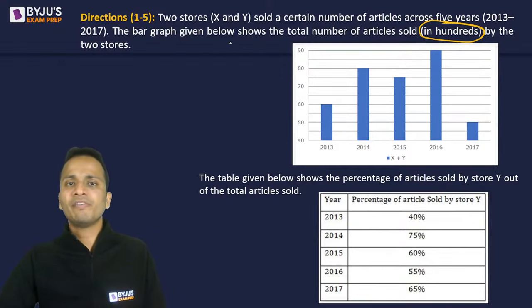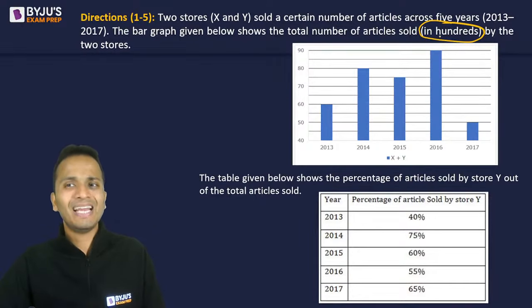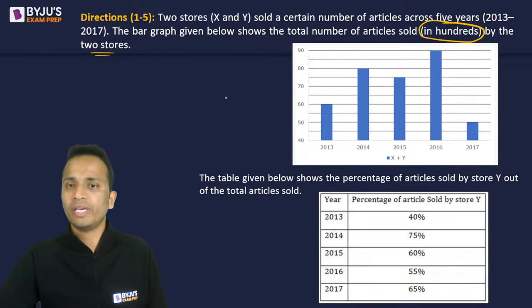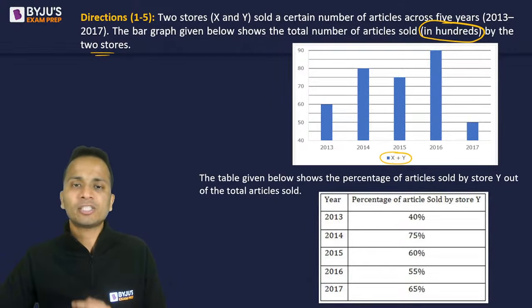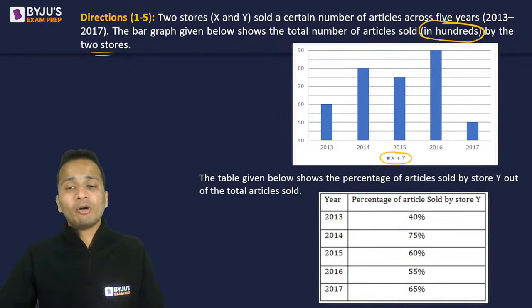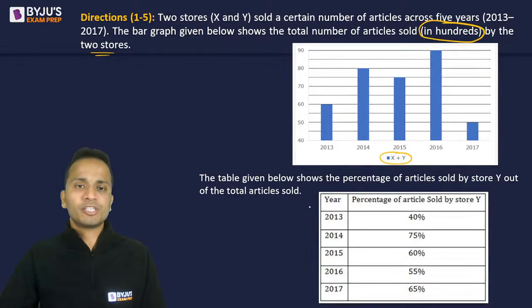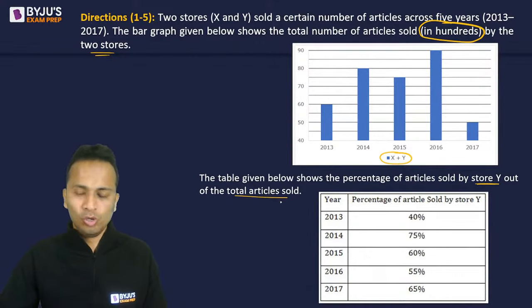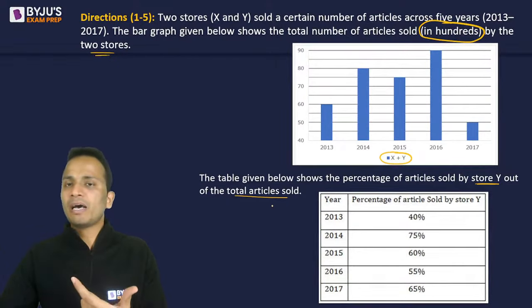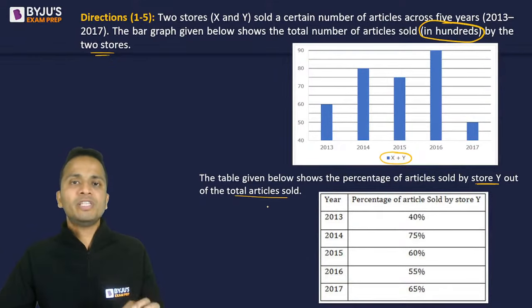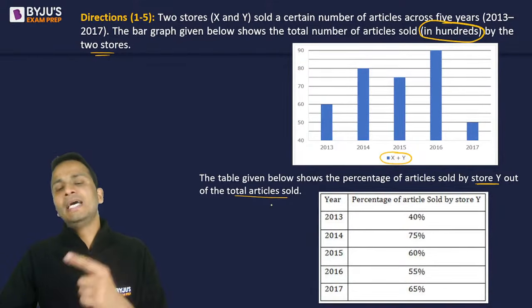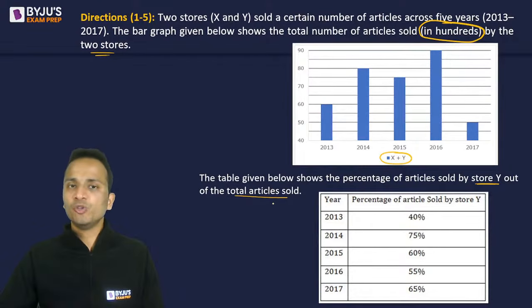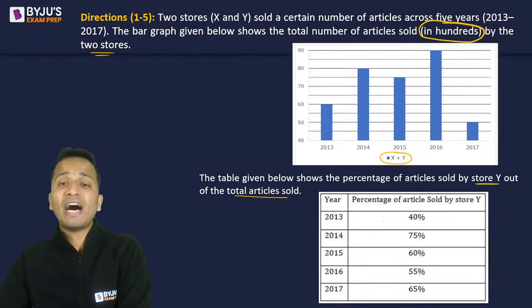Okay. So the bar graph given below shows the total number of articles sold in terms of hundreds by the two stores together. So this data is for X plus Y. Okay. Now, what about this table that is given at the bottom of the screen? The table given below shows the percentage of articles sold by store Y out of the total articles sold. So the first graph, the bar graph, gives you the sum of the articles sold by X and Y, and the second table gives you the percentage of the number of articles sold by store Y only.